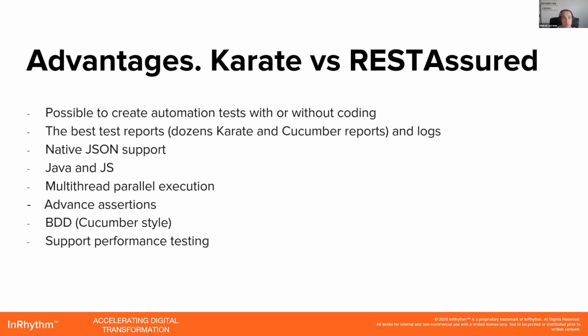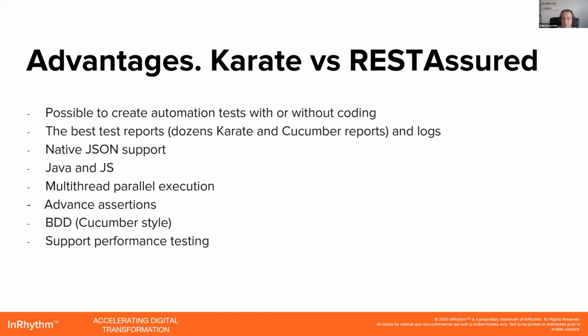What I like more in karate is that we can use parallel execution. It means that we can use karate for performance testing too, in the same project. And you can write code or you can skip code. Plus, karate has the best advanced assertions. You don't need to think about how to handle these assertions. You have everything in the documentation.